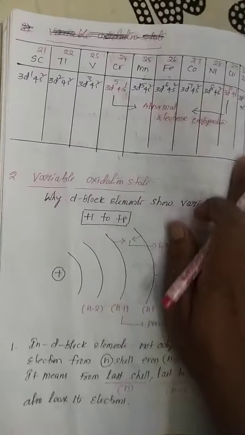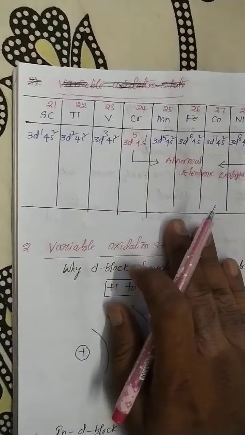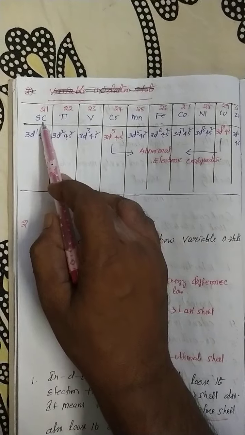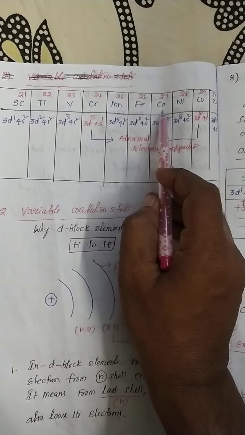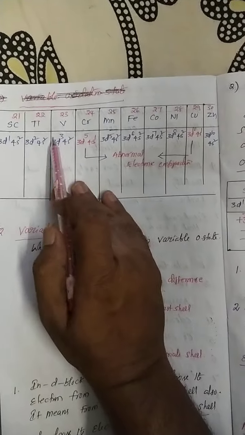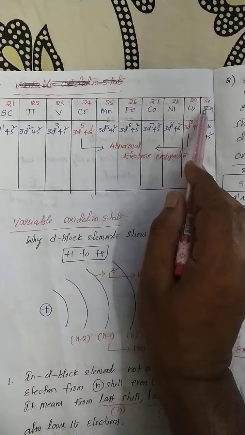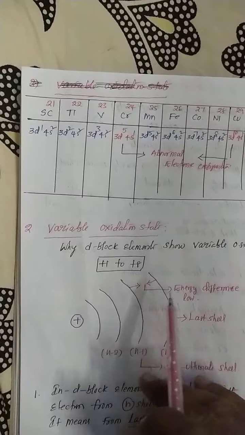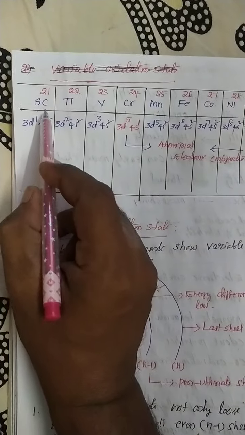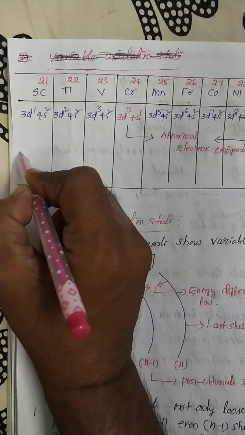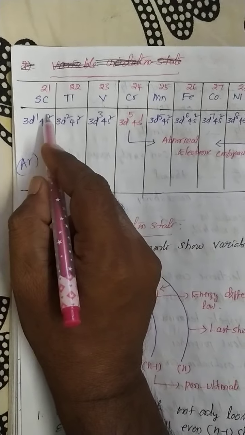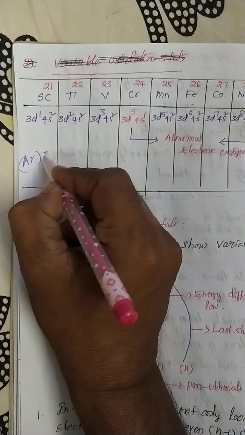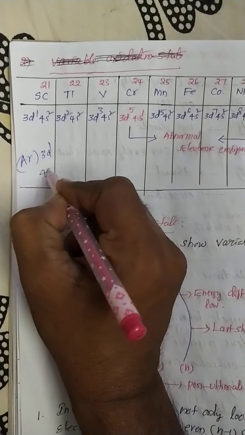Now see carefully here. First transitional elements: scandium, titanium, vanadium, chromium, manganese, iron, cobalt, nickel, copper, zinc. Their atomic numbers are 21, 22 up to 30. See here carefully, scandium atomic number 21. So how do we represent it? Before it, the inert gas is argon. So argon 3d1 4s2.